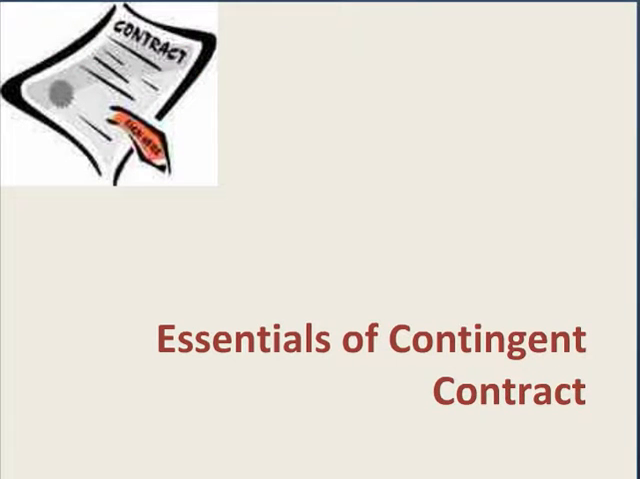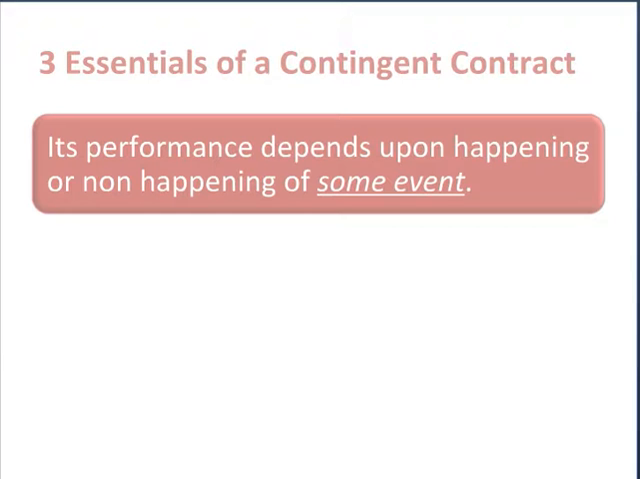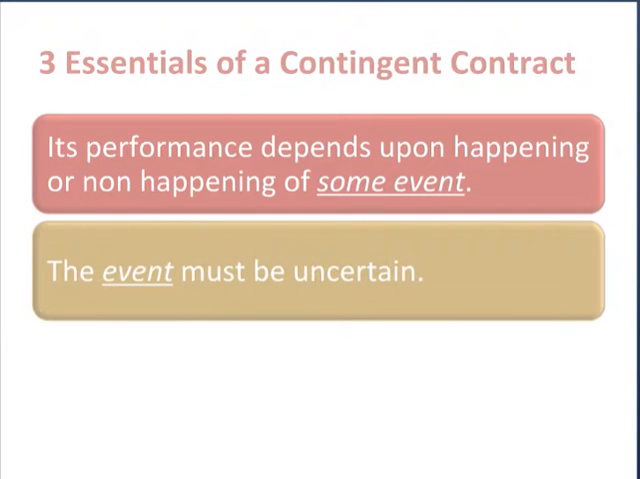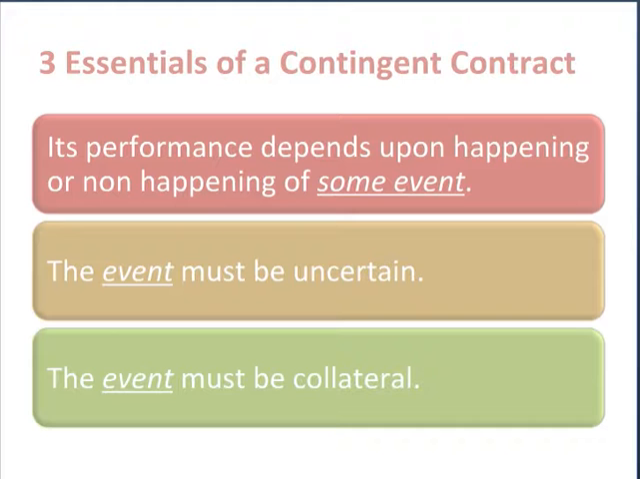Now let's see what are the essentials of a contingent contract as per law. There are three essential elements of a contingent contract. The first is this, that the performance of a contingent contract depends upon happening or non-happening of some event. This event must be uncertain. If it is a certain event, then the contract is not a contingent contract. And finally, this event must be collateral to the contract. In next slides, we will be discussing each of these three essential elements in some details.